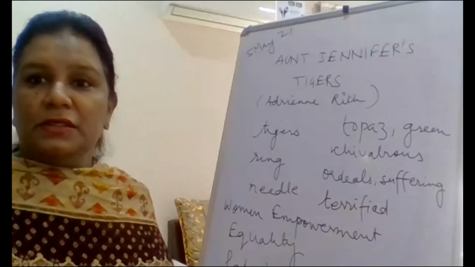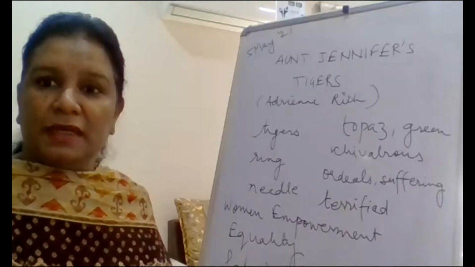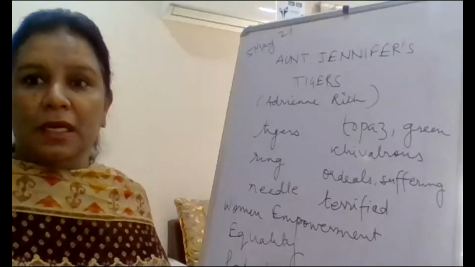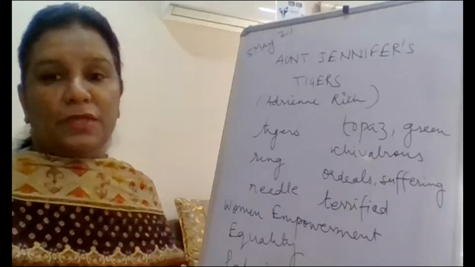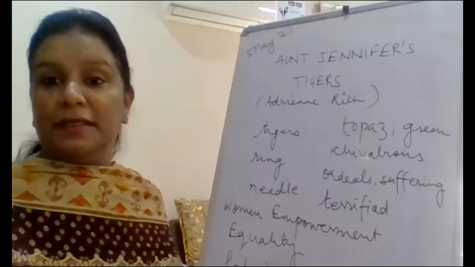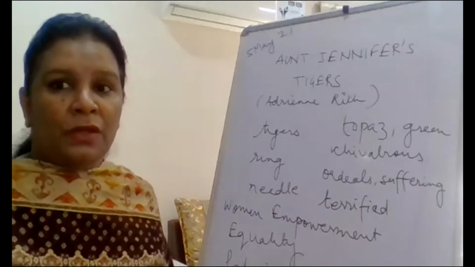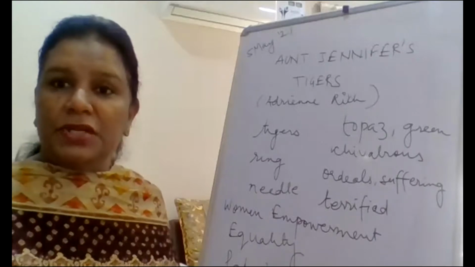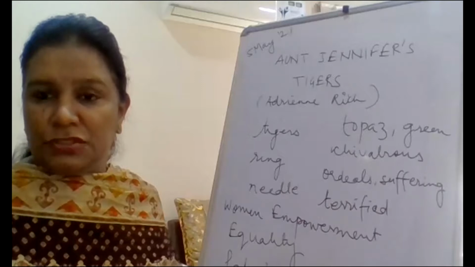Good morning, class. Today we're going to continue with Aunt Jennifer's Tigers. Yesterday we had just done an introduction about the poem, right? And so today we will do a detailed understanding of it, stanza-wise, right? So what about Aunt Jennifer's Tigers? Why is the poem named such?